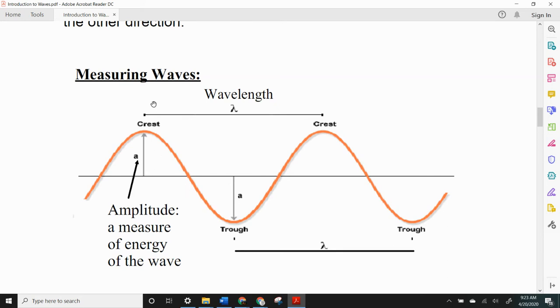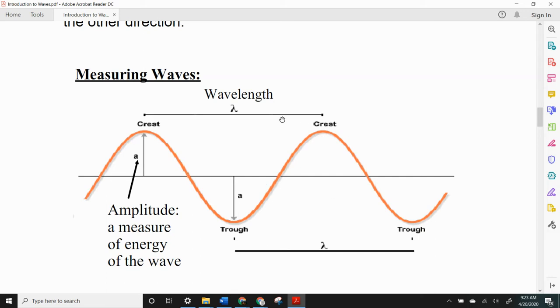Obviously, if waves are taller, then they carry more energy. The wavelength is measured crest to crest, but notice trough to trough is the same measurement. Be careful with equilibrium to equilibrium. If you measure where the equilibrium is going from bottom to top, you've got to go to where it's going bottom to top again to get a full wavelength. So here to here is a full wavelength, where here to here would only be a half wavelength.